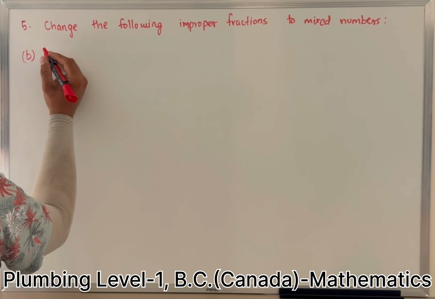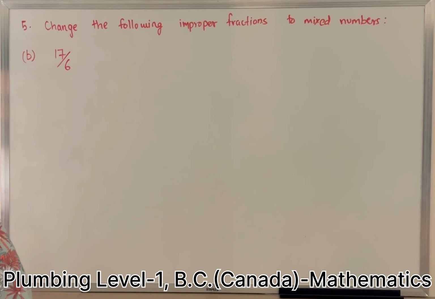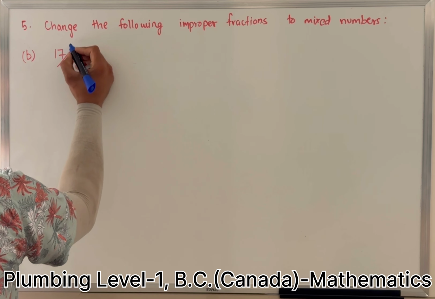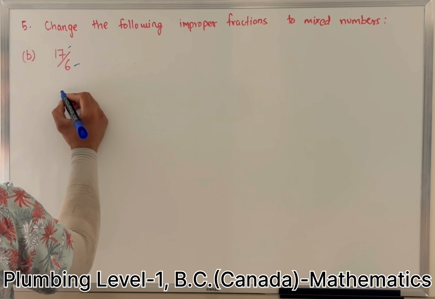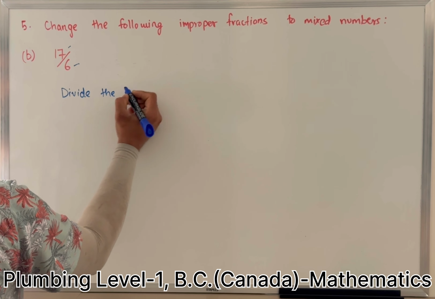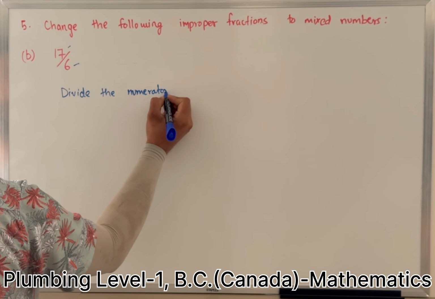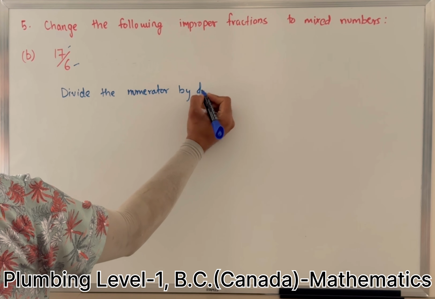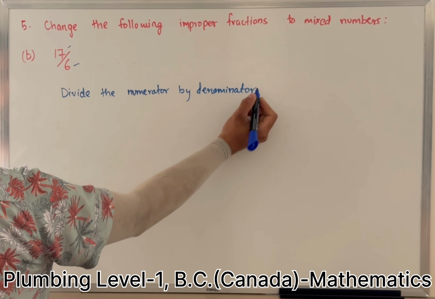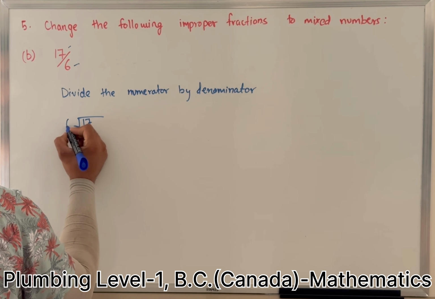So we're going to do one more example, which is B, 17 over 6. Same thing here. We know this is the numerator, this is the denominator, so we're going to divide the numerator by the denominator. So the numerator is 17 and the denominator is 6.